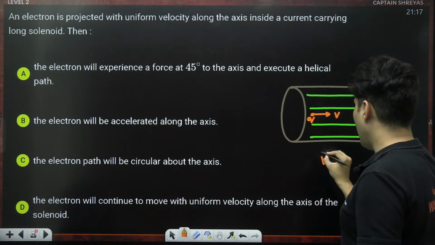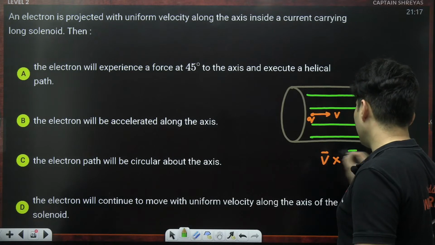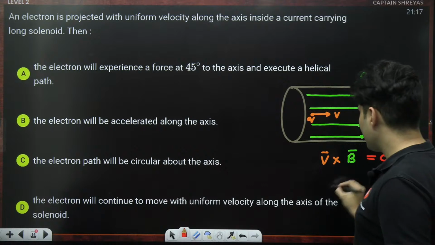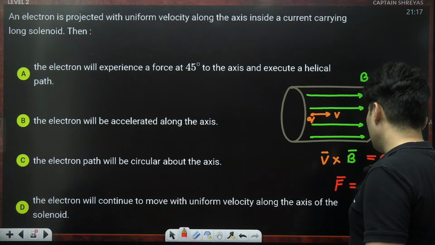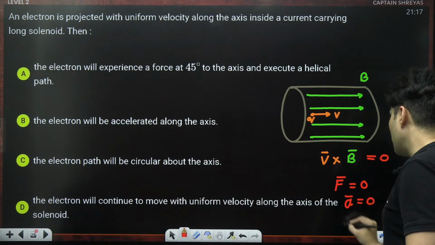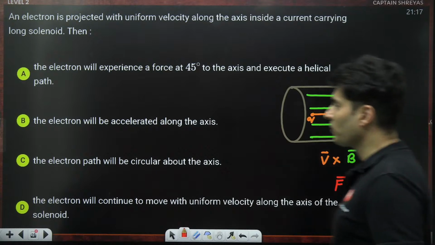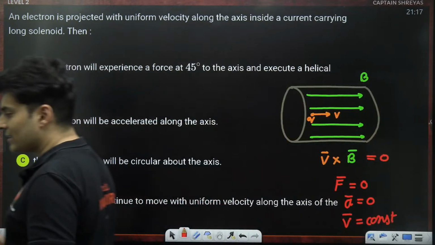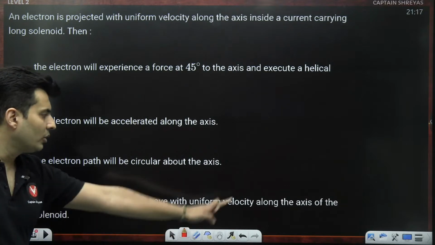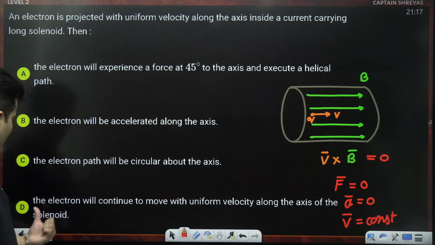You are throwing this charged particle along that axis. So what will happen to the velocity cross the magnetic field? This answer obviously will be 0. Hence, the force acting on it will also be 0. Hence, the acceleration will be 0. Hence, the velocity will be a constant value. So it will not accelerate, nor decelerate, nor change the direction. So the electron will continue to move with uniform velocity along the axis of the solenoid, which is option D.